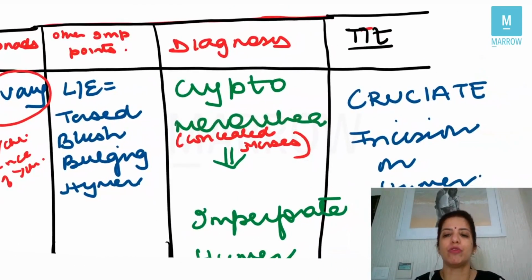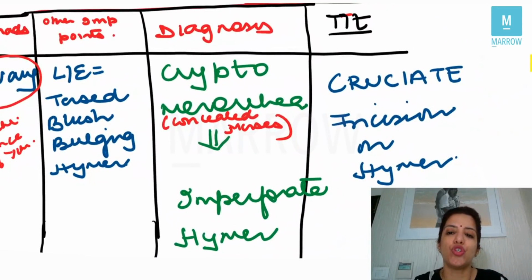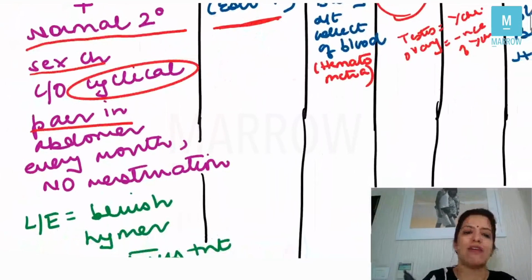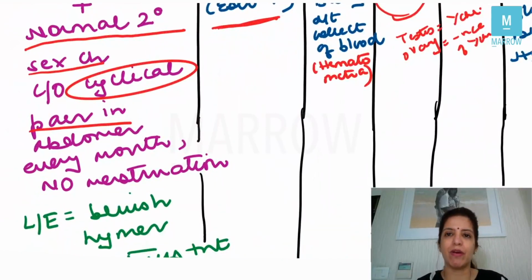The only treatment is to give a cruciate incision on the hymen, and the female will start having her periods. The menstrual blood will come out, right? So the catch point here was that the patient is having cyclical pain in abdomen every month but no menstruation, and you get a bluish hymen, right?